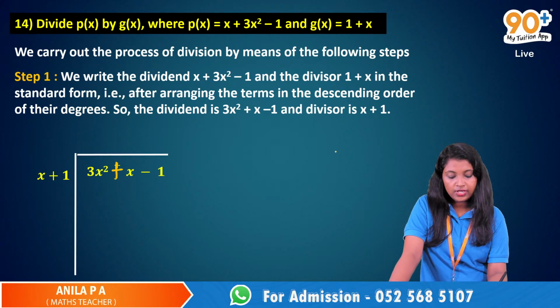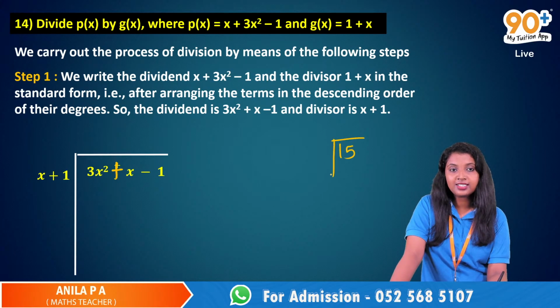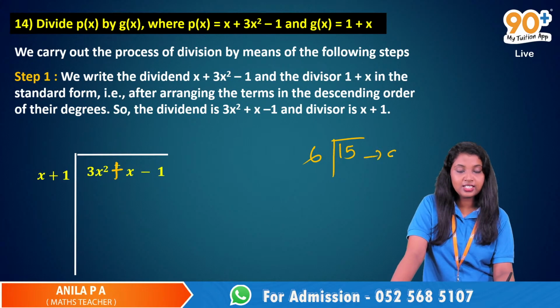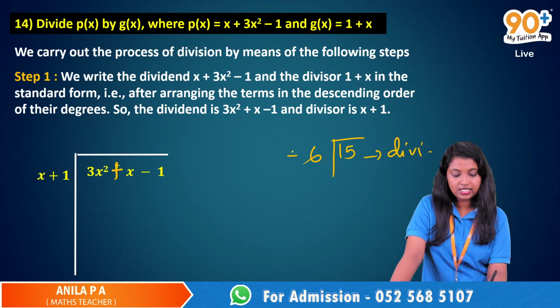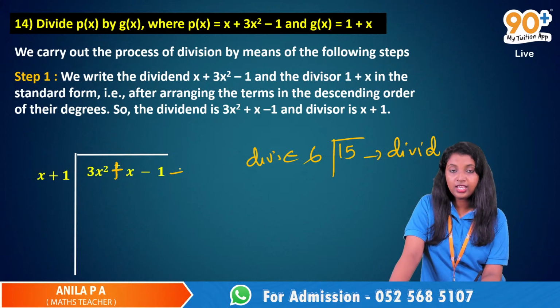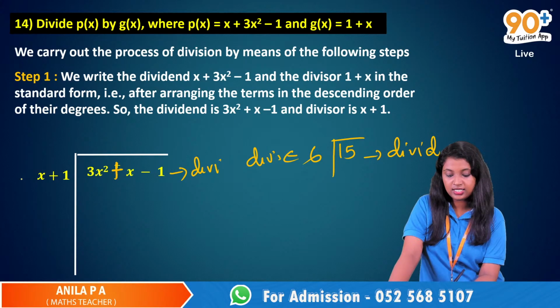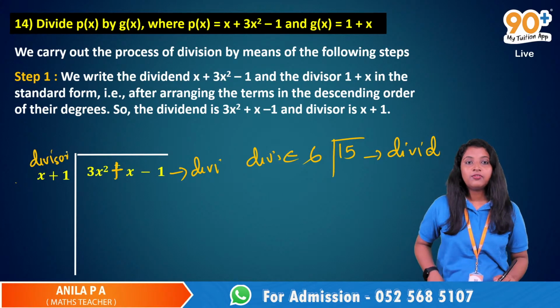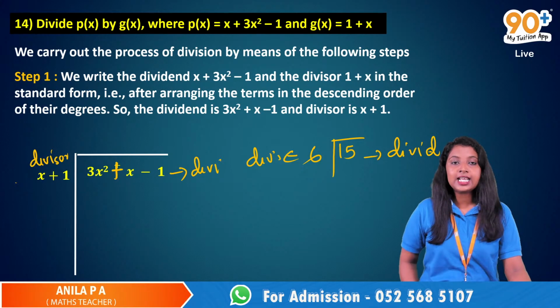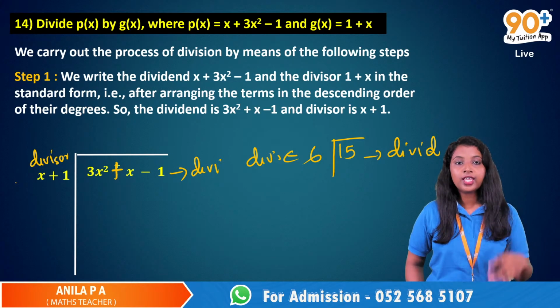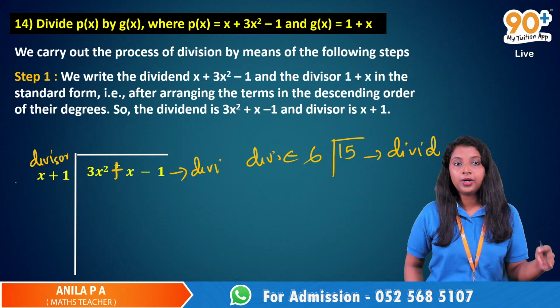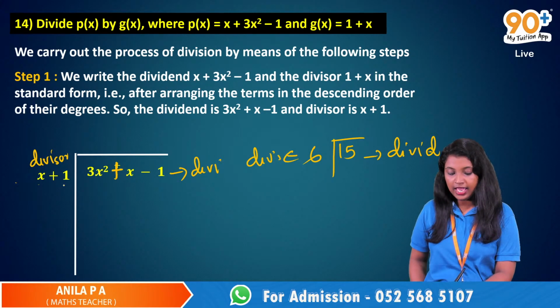You can always consider this 15 by 6 here. This is the dividend and this is the divisor. Similarly, here we have the dividend and this is the divisor. So the dividend is 3x squared plus x minus 1 after arranging it in the descending order of their powers, and the divisor will be x plus 1.